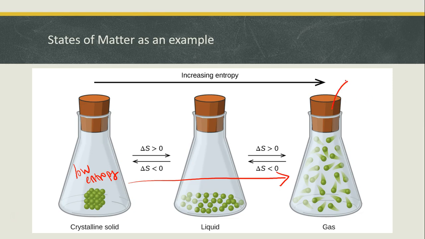Now, if you could take the stopper out and remove it from the flask, your entropy would go up even more because these can now leave the container that they're in, which means they can become even more disorganized. If you put them in a larger container, that would increase the amount of entropy as well because there's more room for them to go all over the place. Now, if you're curious about what the delta S values mean, that's just the spontaneity. We're not going to worry about doing any numbers for this, but it becomes more spontaneous as you go to the right and less spontaneous as you go to the left.